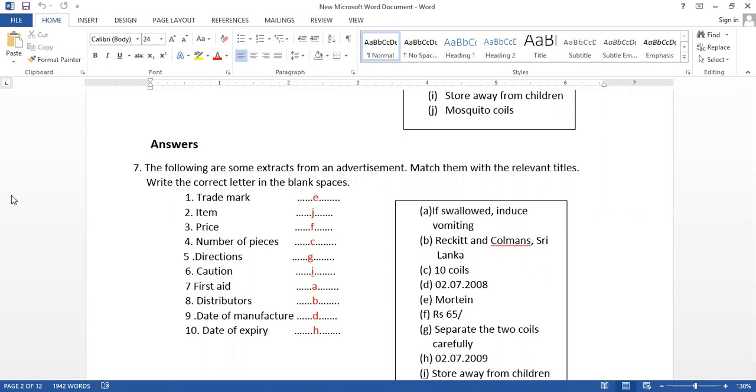Okay Pute, now I think you have got an idea about this. Now when you get a question like this, reading questions, if it is matching, you have to match. If it is fill in blanks, fill the blanks like that. Do it. Now this is different from doing a reading comprehension. And I think you have got a clear idea.